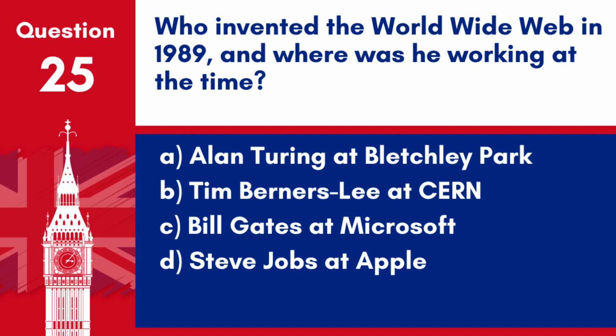D. Steve Jobs at Apple. Answer: B. Tim Berners-Lee at CERN. Tim Berners-Lee, working at CERN, invented the World Wide Web in 1989, revolutionizing information sharing and communication.